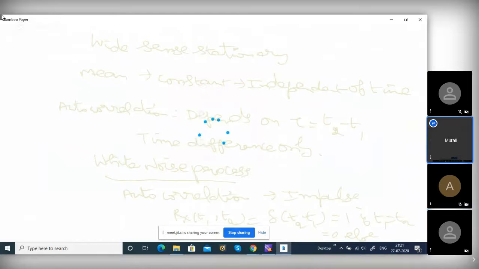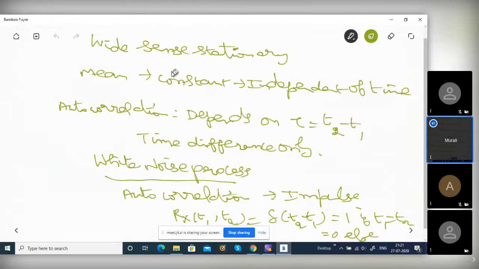So what is a white noise process? Its autocorrelation is an impulse. We saw Rx of T1, T2, the autocorrelation at T1 and T2. If that autocorrelation is given by a delta function, delta being the impulse function, of T2 minus T1, what is the value? When T2 equals T1, T2 minus T1 is 0, and delta 0 is 1.